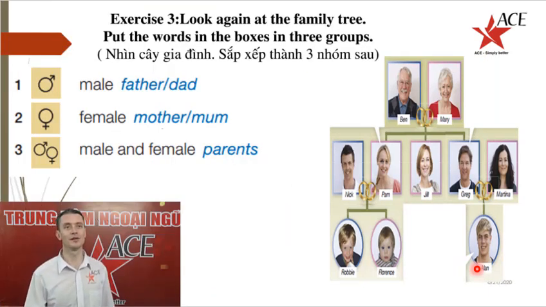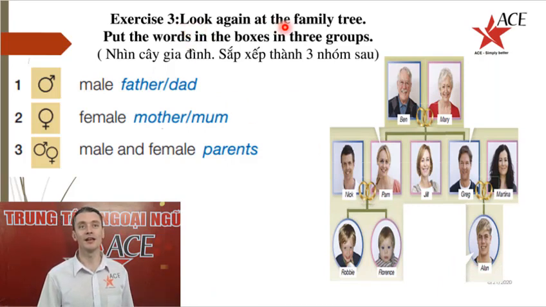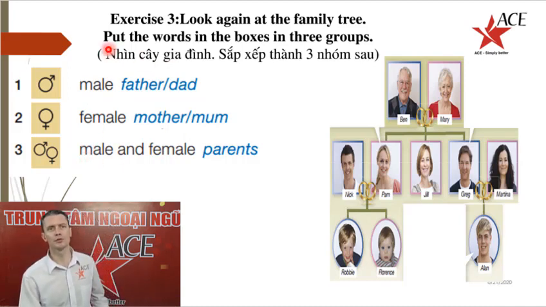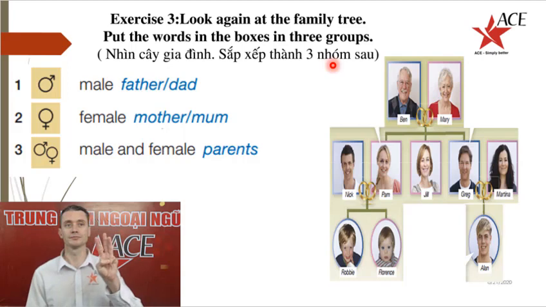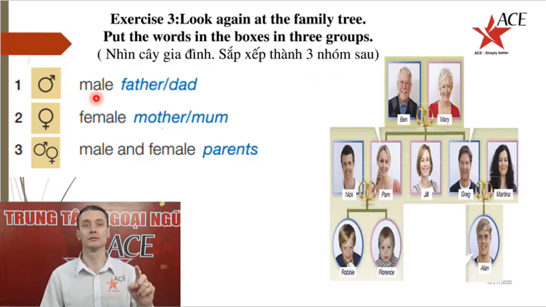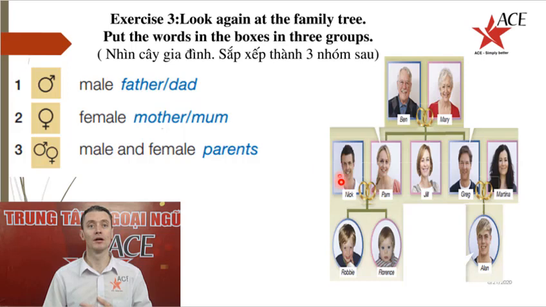Here, exercise number 3. Look again at the family tree. Who is male? Who is female? And which words are male and female? Put the words in the boxes in 3 groups. So we've got male, father and dad. Female, mother and mum.